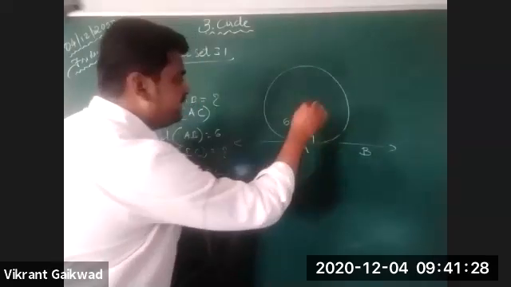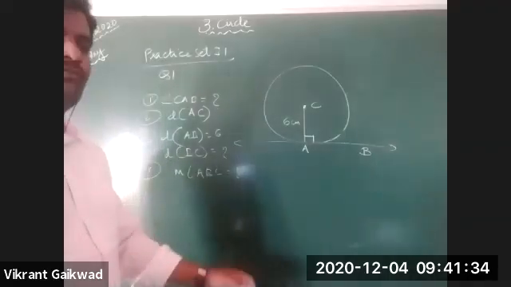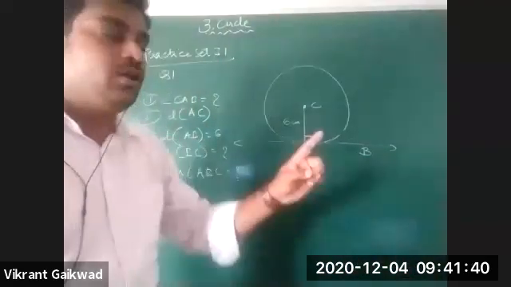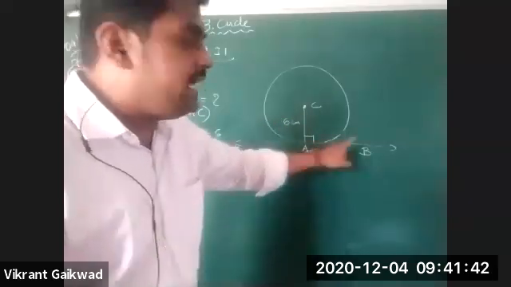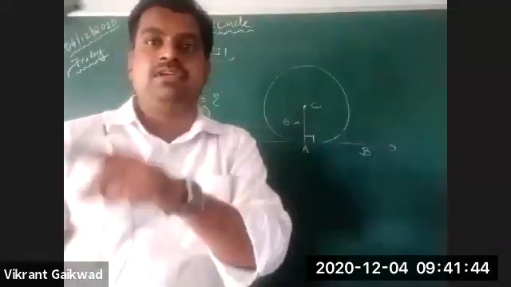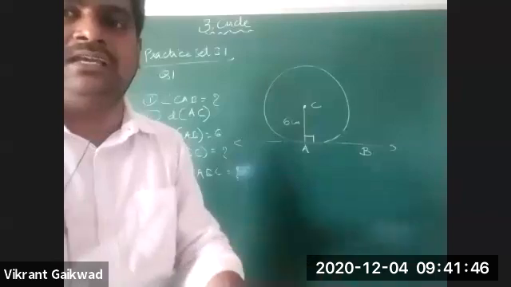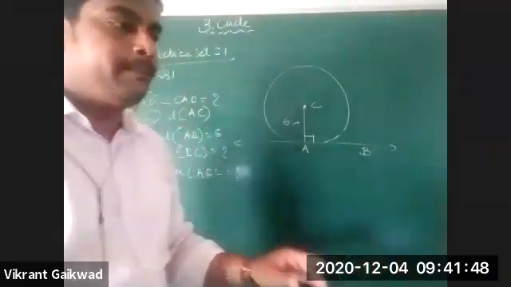Yes, sir. Angle CAB is equal to 90 degrees. Yes. What is the reason for this? Because the radius is perpendicular to the tangent. Yes, very good, beta, very good. So check the relation between the radius and the tangent. Here, CAB is going to form a right angle. Is this understood by all?